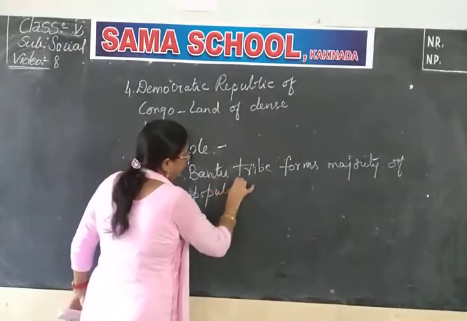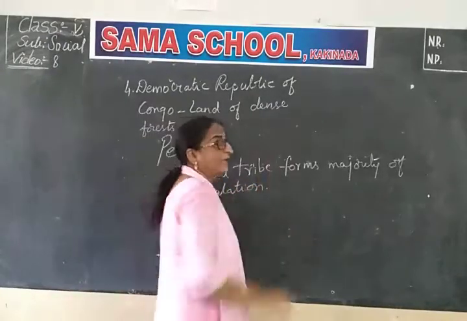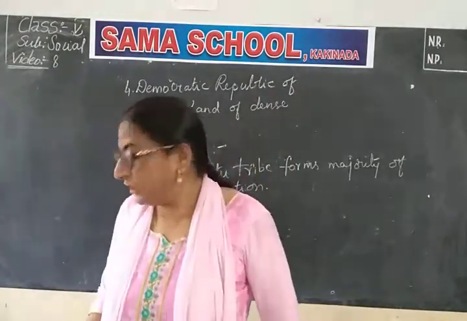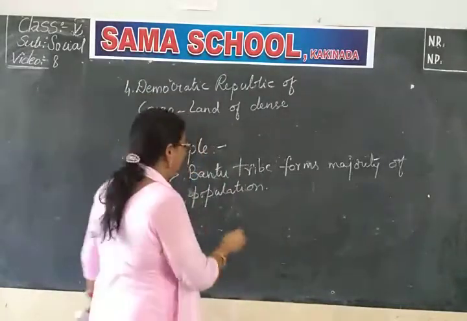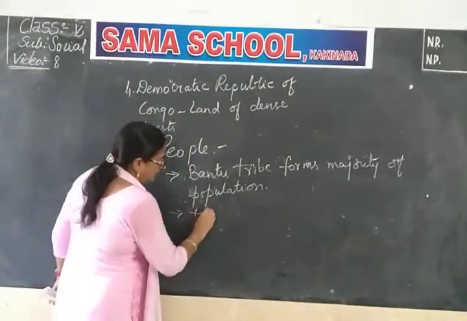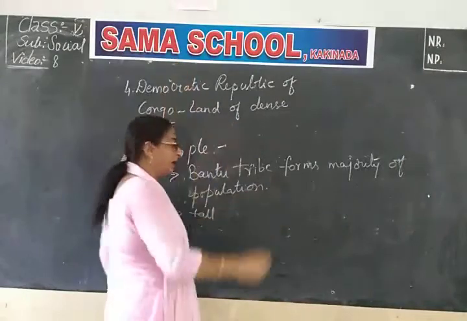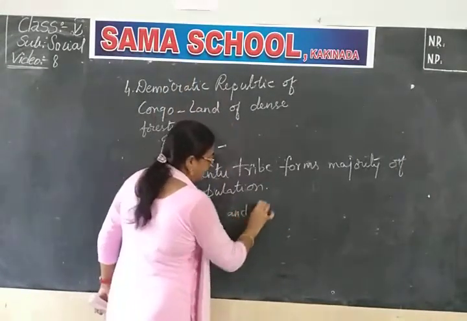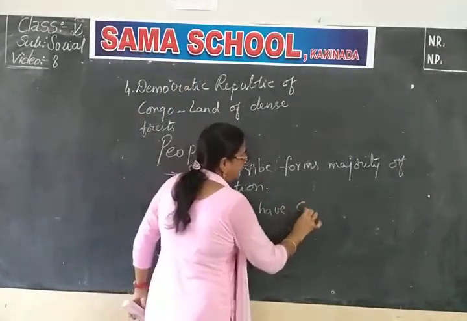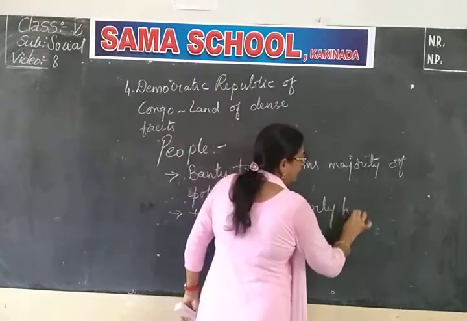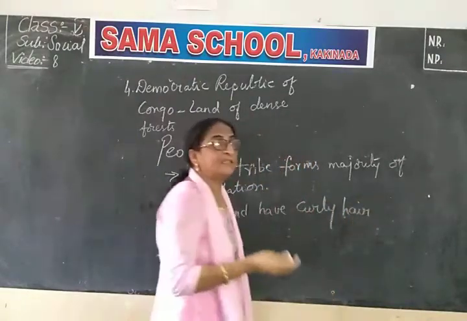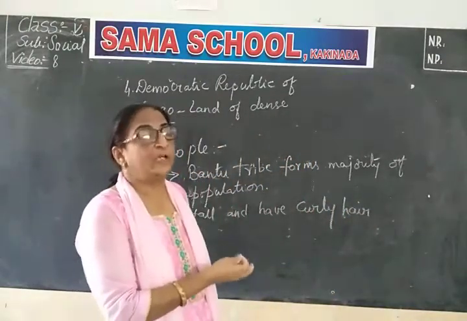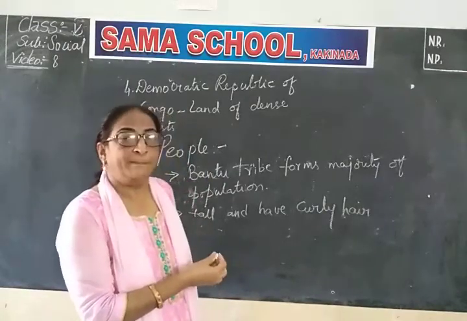The Bantu tribe forms the majority of the population, and they are tall and have curly hair. Have you seen Negroes anytime? These are the Negroes, the inhabitants. They call them black people also.